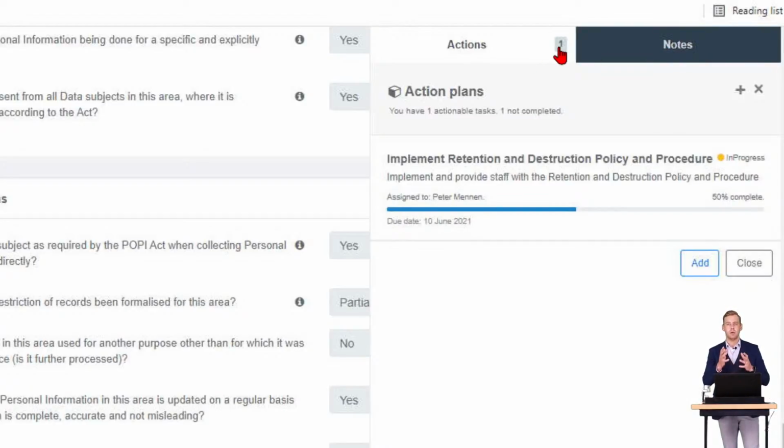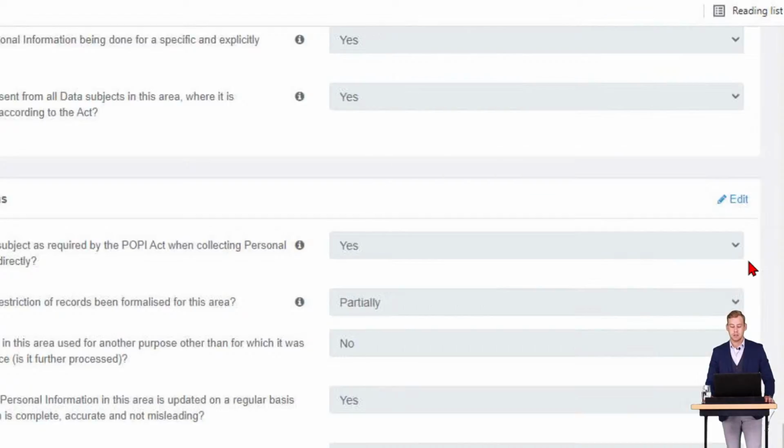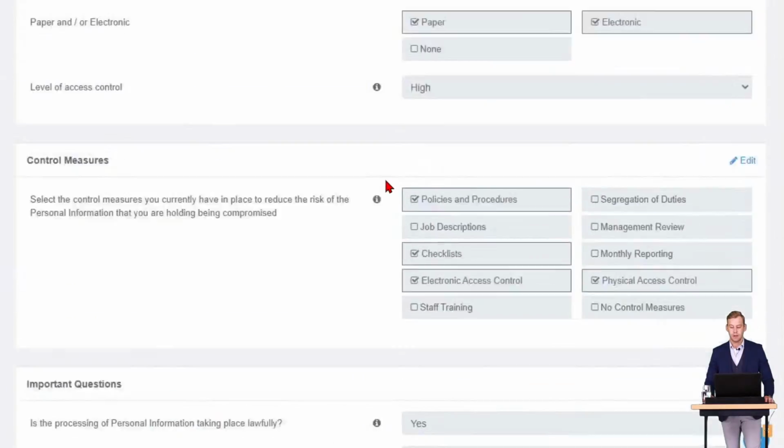So say, for example, for myself, I added that we need to take the action to implement the retention and destruction policy and procedure. You can add that directly to this. You can see that it's already been implemented through the system. I've allocated it to the sub-function so that I know specifically for the sub-function we need to have a look at the retention, destruction policy and procedure. So easy as that, just new functionality on the system.